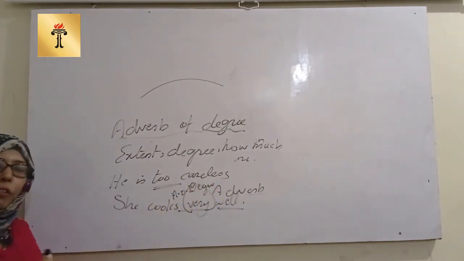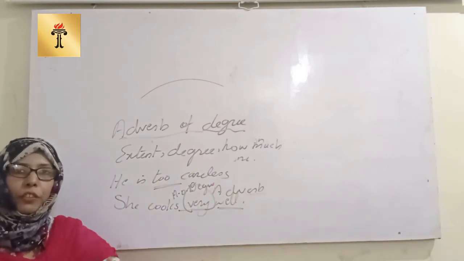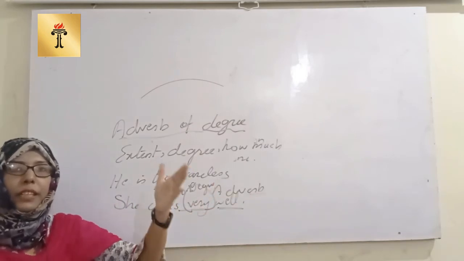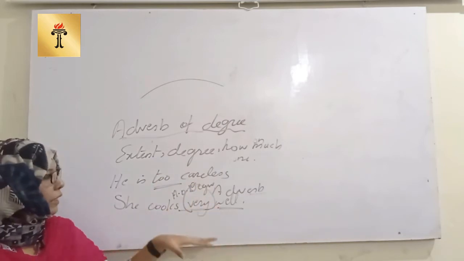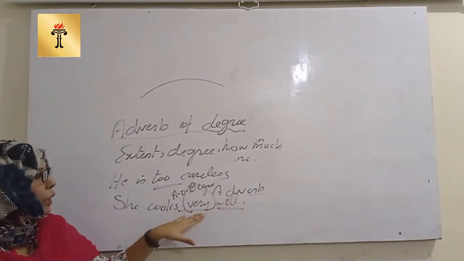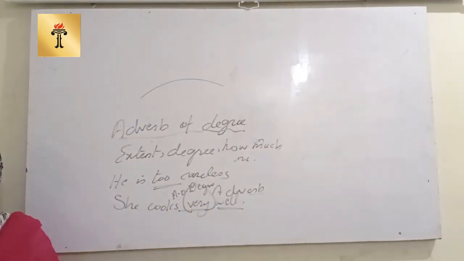So now I am fulfilling the definition which I said previously, that adverb is a part of speech which qualifies one adjective, verb and another word. Like one adverb can be qualified with another adverb as well. So this is the adverb of degree.